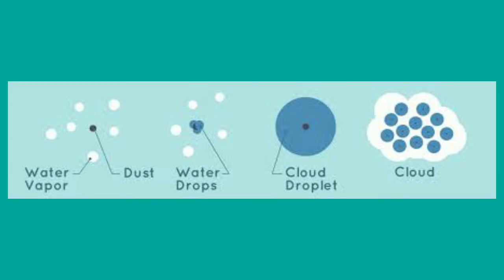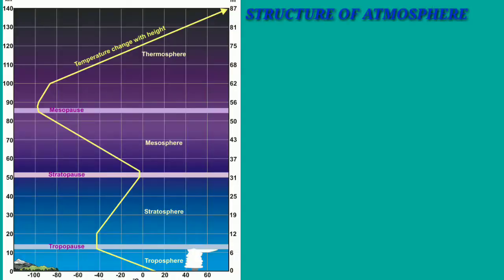This figure is showing the structure of atmosphere. At the bottom, temperature is shown, and towards the left hand side, height is shown. This yellow line in between the graph is showing the increment and decrement in the temperature.